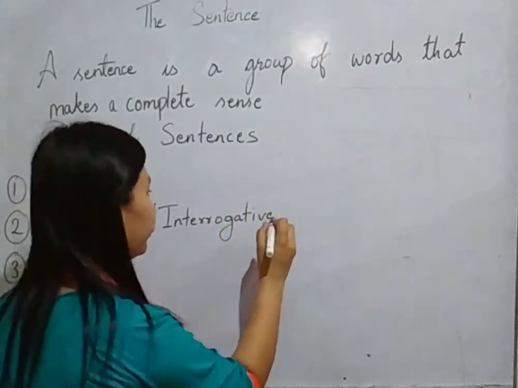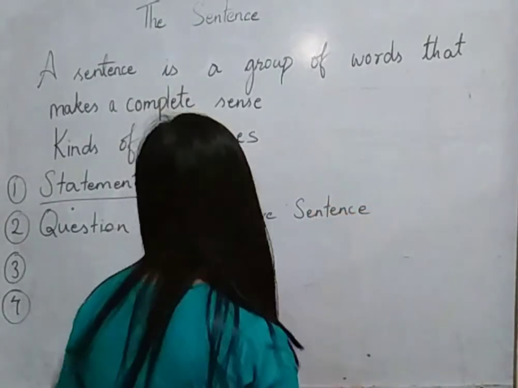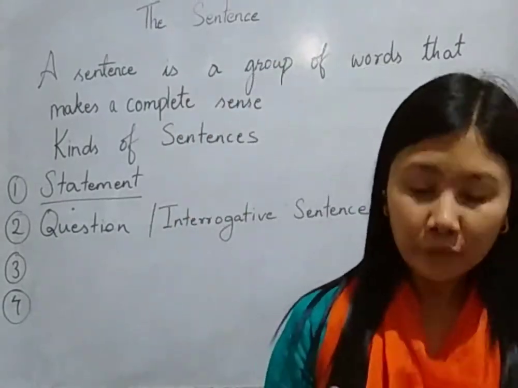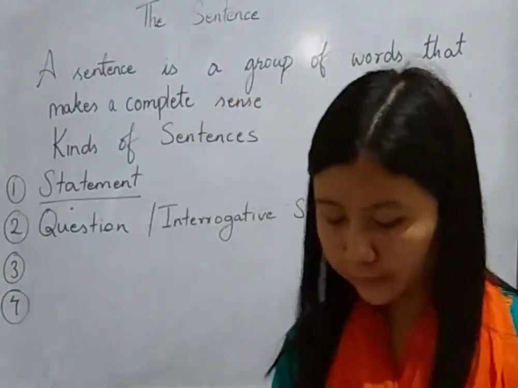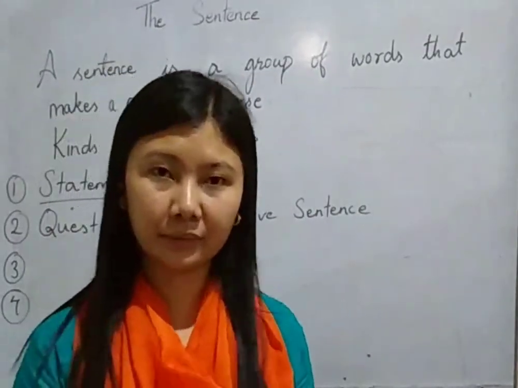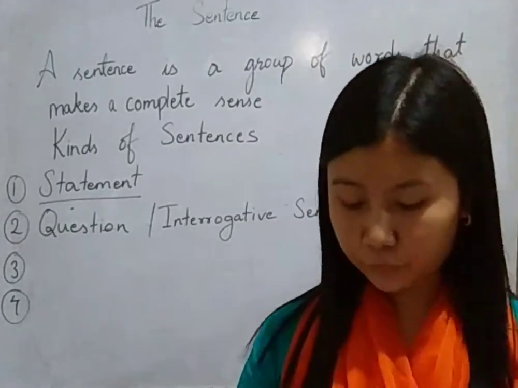You should not get confused if I ever write interrogative sentence. It also means question. They ask us questions. If you look at your book, it is written, a question or an interrogative sentence asks about something. So it will be asking you about something. It always ends with a question mark.